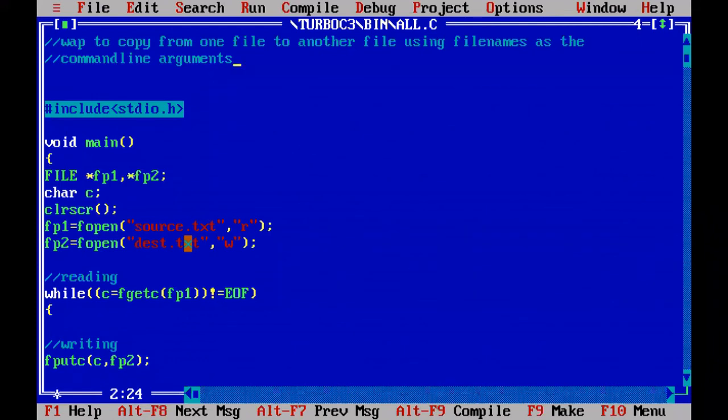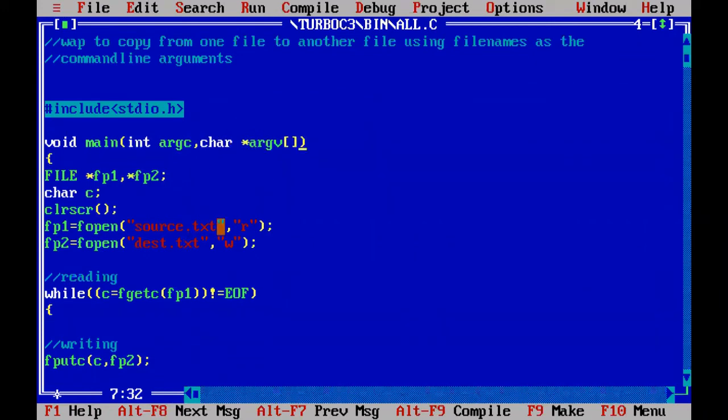So to receive command line arguments in our program, we must modify our program like this: int argc, the number of arguments, and to receive the arguments, char star argv, a character array, so that our program is ready to receive the command line arguments now.